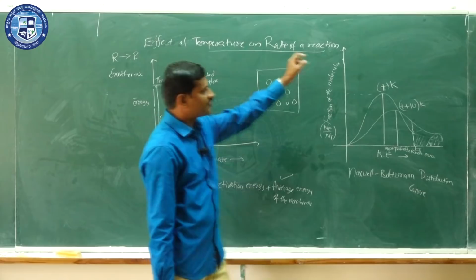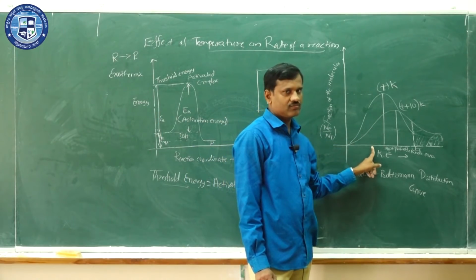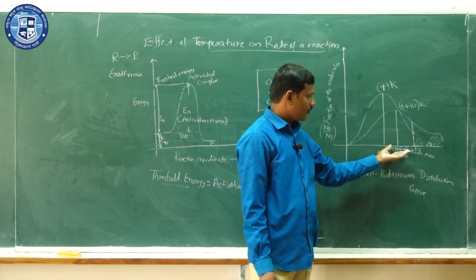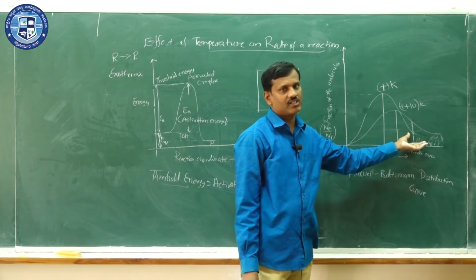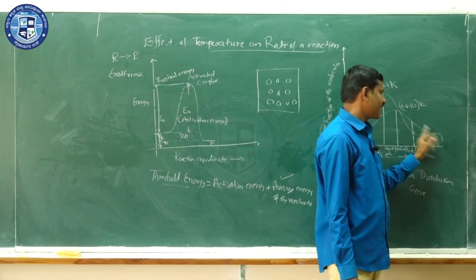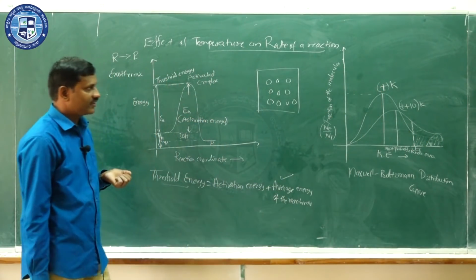That means as the temperature increases, more number of collisions occur and the kinetic energy of the molecules increases. So most of the molecules can enter into the reaction, and that's why we are going to get more products, or in other words the rate of the reaction increases.